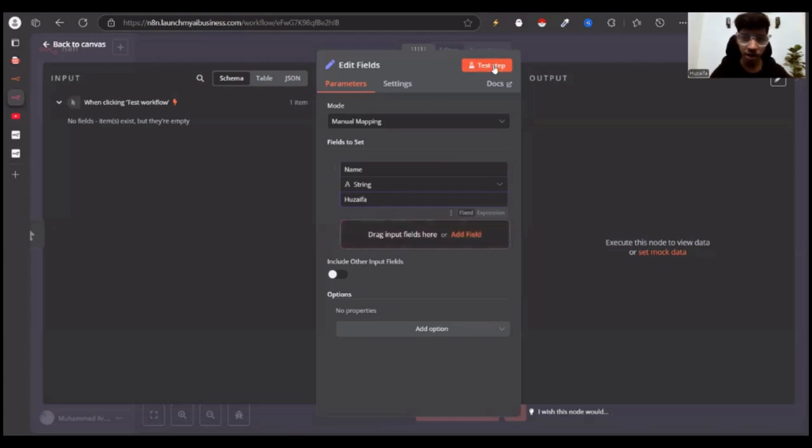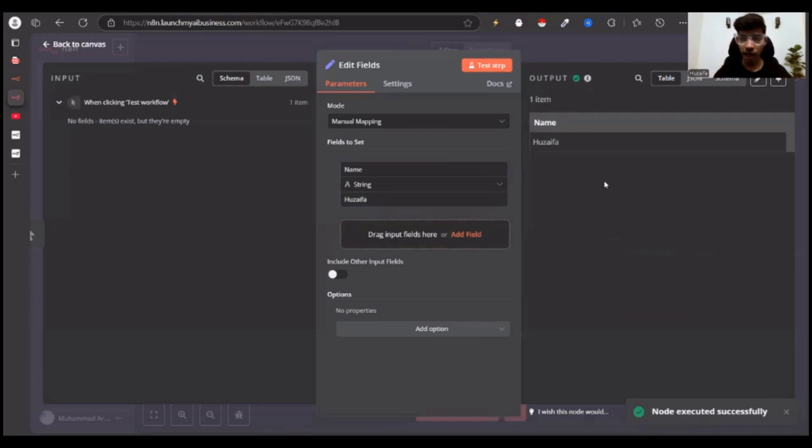So we can simply test it out over here. And look, it's working. And the other good thing I really like about n8n is it has the proper structure of the input, processing, and the output. That's what we learn in the schools, by the way, right?